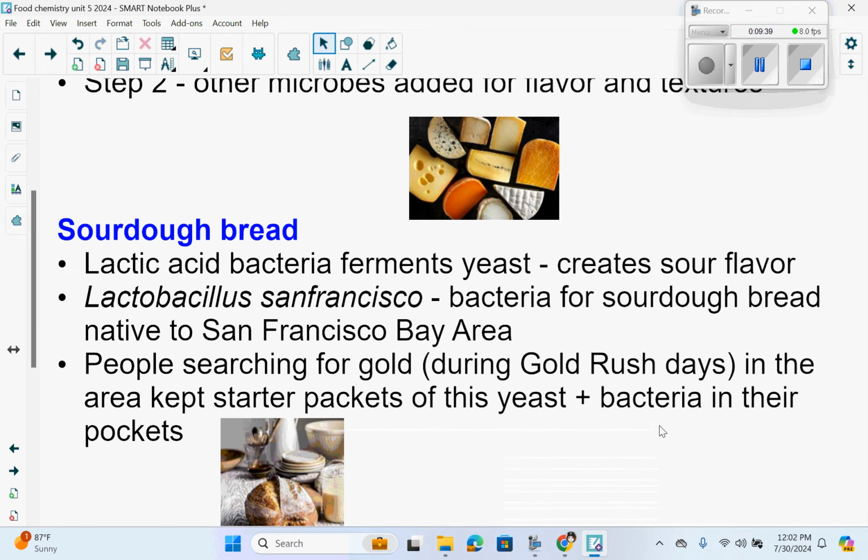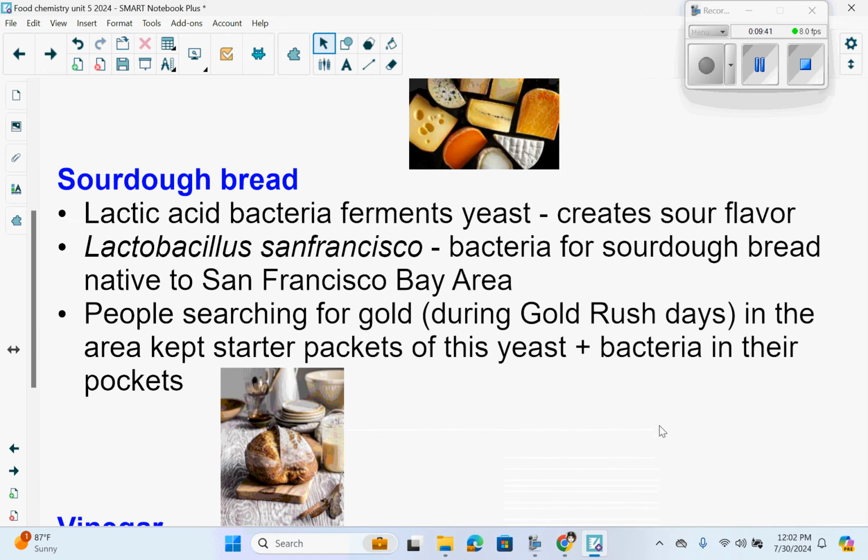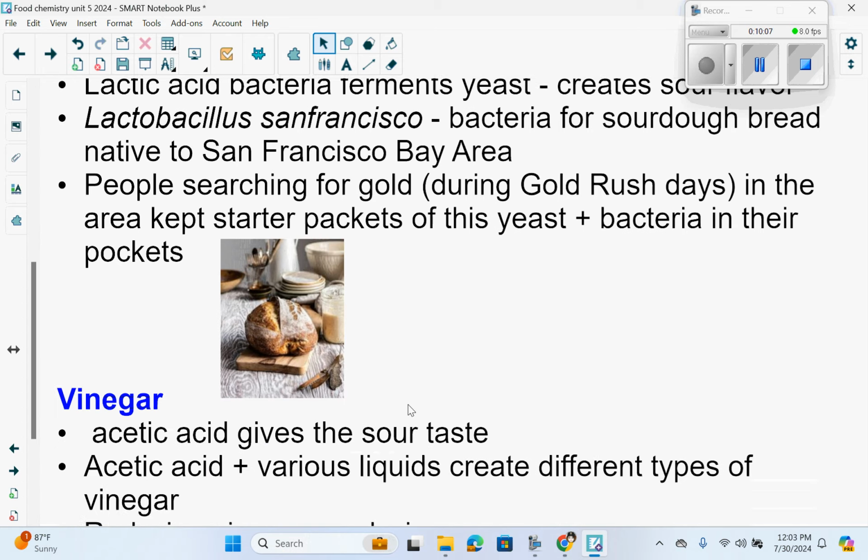Sourdough bread. Lactic acid bacteria ferments the yeast and creates a sour flavor. So Lactobacillus San Francisco, this is a bacteria for sourdough bread that is native to the San Francisco Bay Area. People were searching for gold during the gold rush days in the area, and they would keep these starter packets of this yeast and bacteria in their pocket. So just a popular area where this became a favorite type of bread.